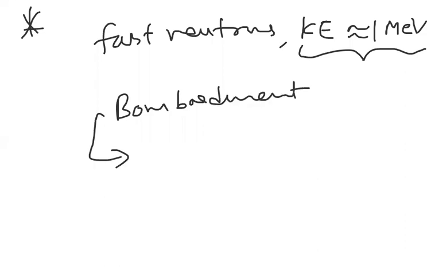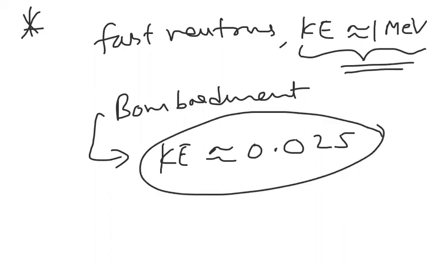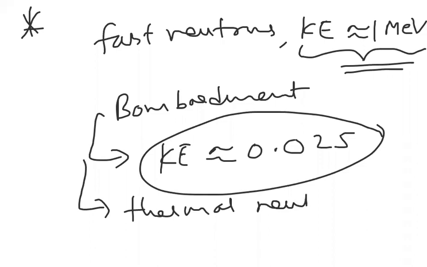The kinetic energy required is only nearly 0.025 eV. So this much little energy is required here. We can't take the energy of 1 MeV. A very small amount of energy is required for this process, and such slow neutrons are called thermal neutrons.